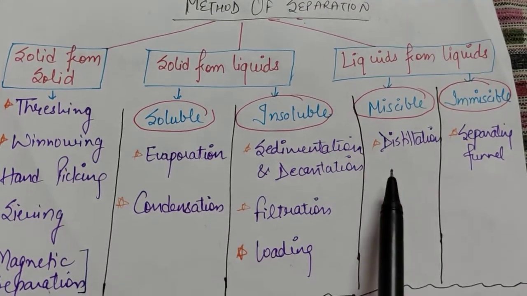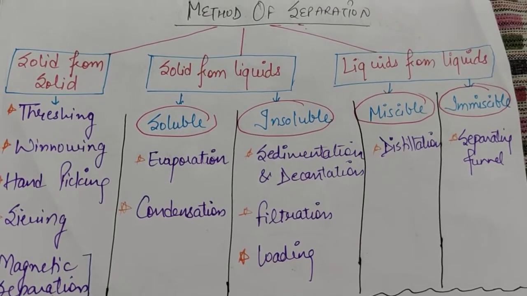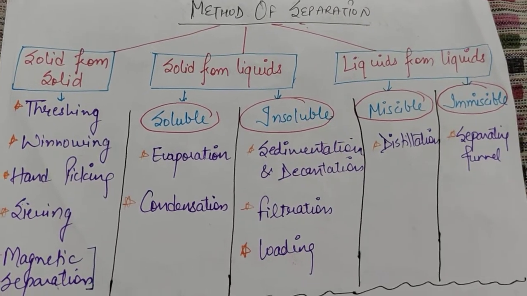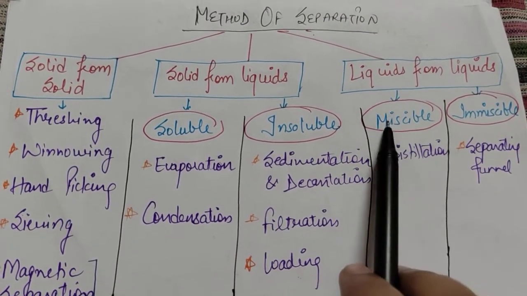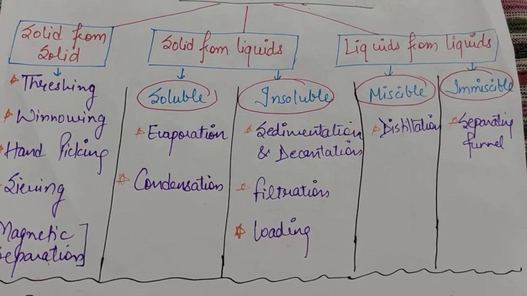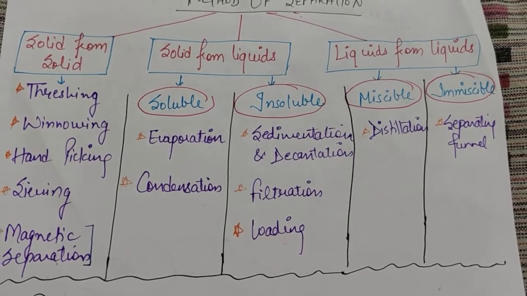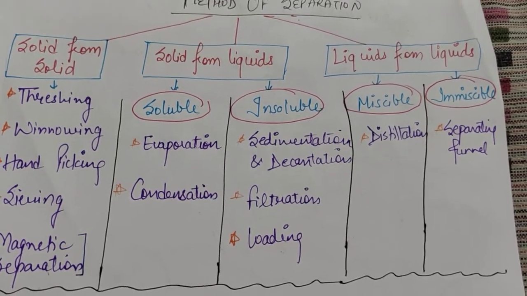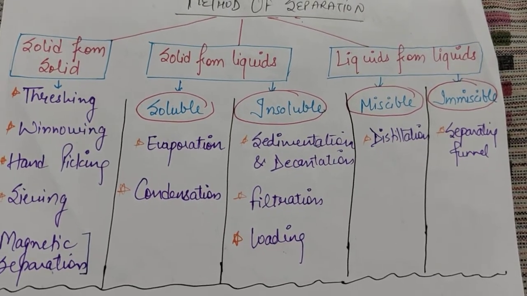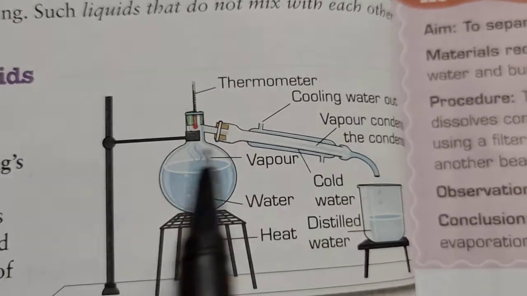Now, if we have two miscible liquids, then all the liquids have different boiling points. Okay, if you have any two liquids, whether they are miscible or not, they will be having different boiling points. So for miscible liquids, we use the process of distillation, which just depends on the phenomenon that the two liquids will be having different boiling points. So the liquid with a lower boiling point will boil first or will form the vapors first, and those vapors can be collected and condensed to form the liquid, and the other liquid having the higher boiling point will remain in the vessel only.